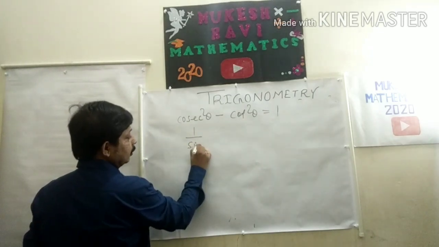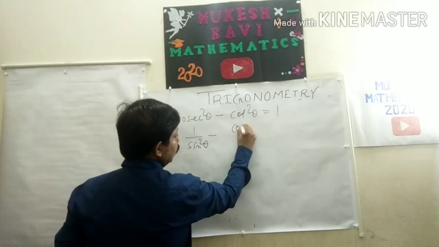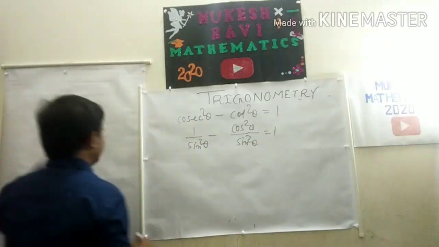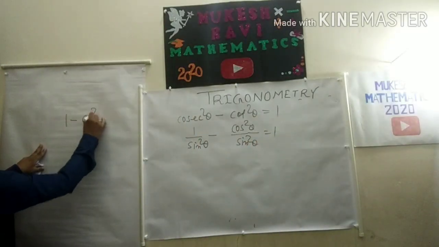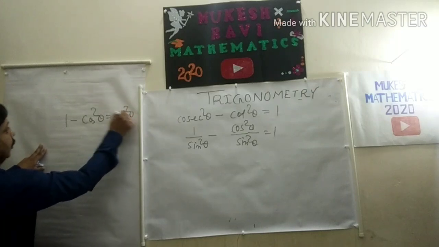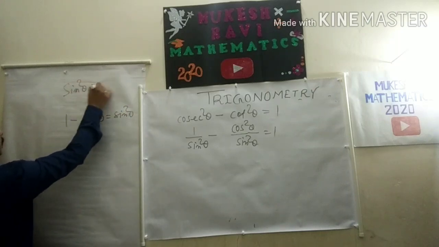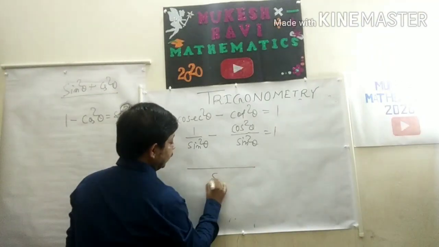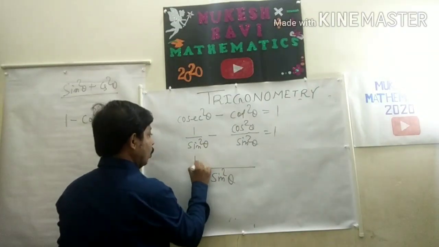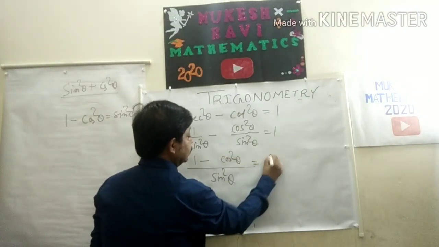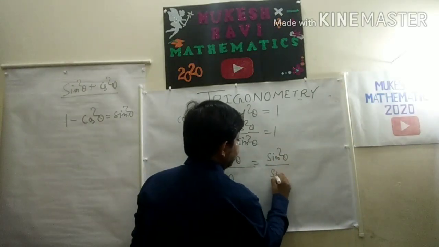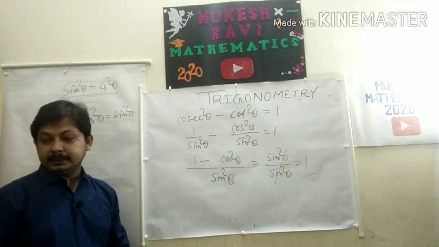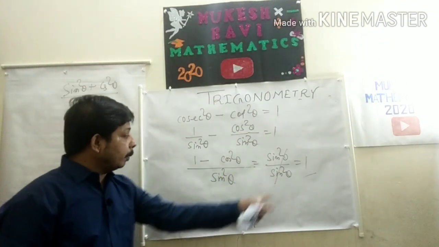This is 1 minus cos square theta upon sin square theta is equal to 1. I have written here 1 minus cos square theta is equal to sin square theta. First formula, sin square theta plus cos square theta is 1. So sin square theta is equal to 1 minus cos square theta. This is sin square theta by sin square theta, because in the question you are not going to write perpendicular and hypotenuse and everything. Okay, so this is your observation.